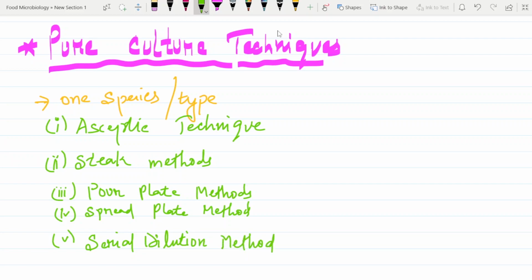So these are the different techniques to obtain a pure culture.